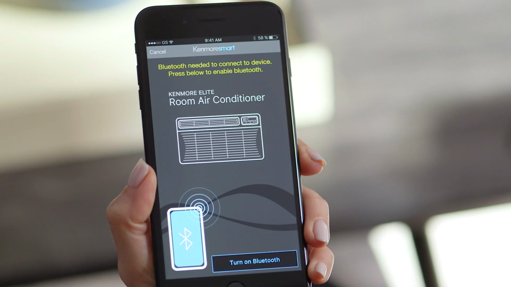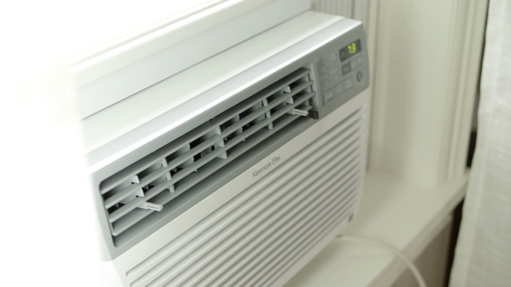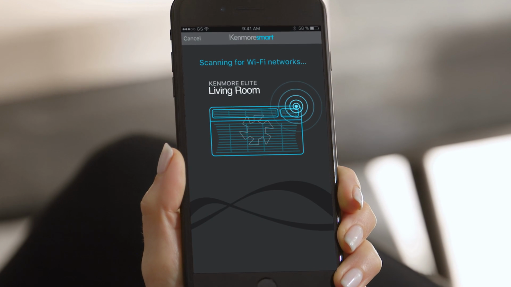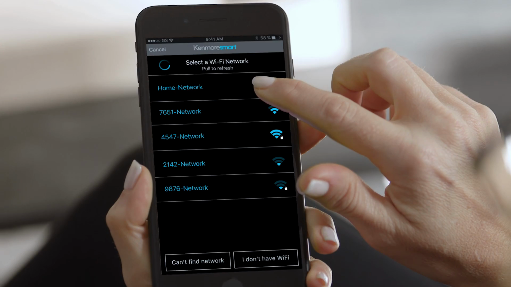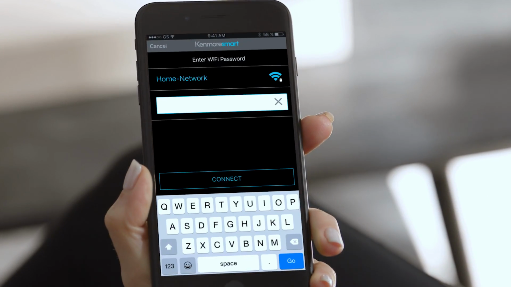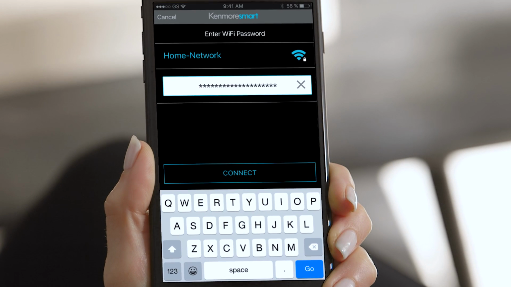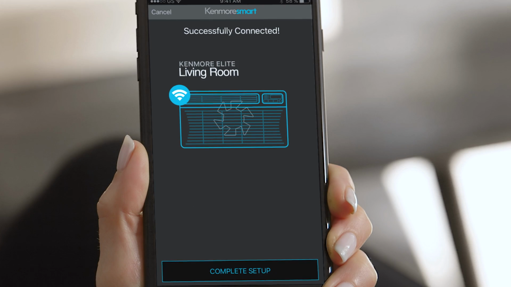If your Bluetooth is not enabled, tap the button below to turn on your device's Bluetooth. Please wait while the Kenmore Smart AC app looks for a Wi-Fi connection. Select your home's Wi-Fi network and then enter the password. Now your Kenmore Elite Smart Room Air Conditioner is fully connected and ready to go.